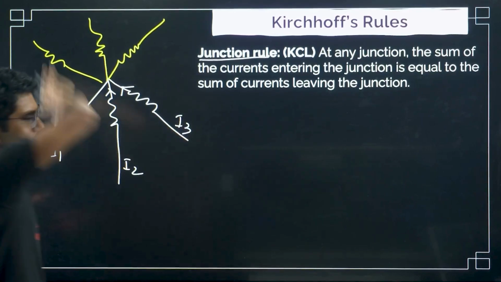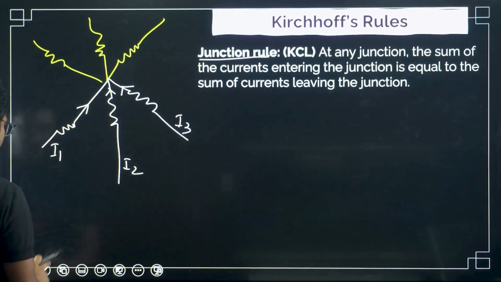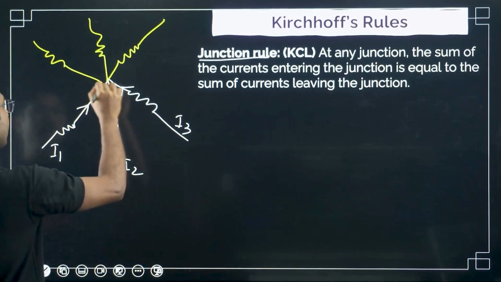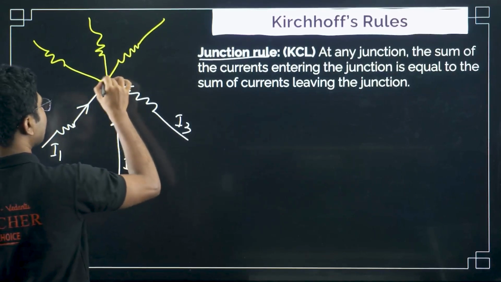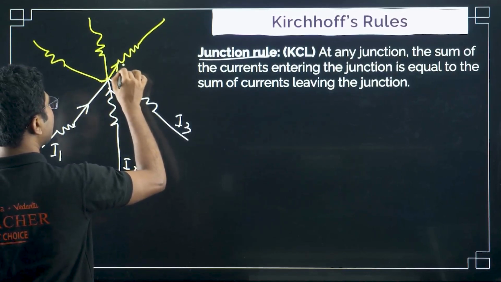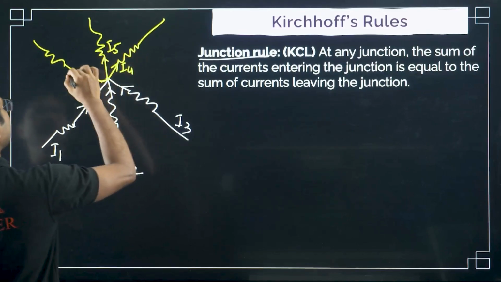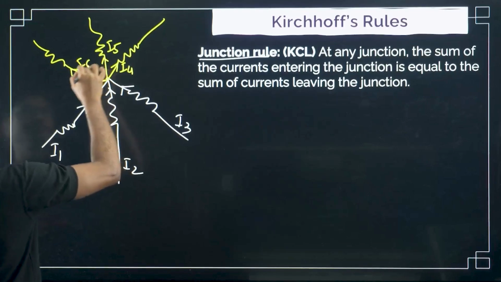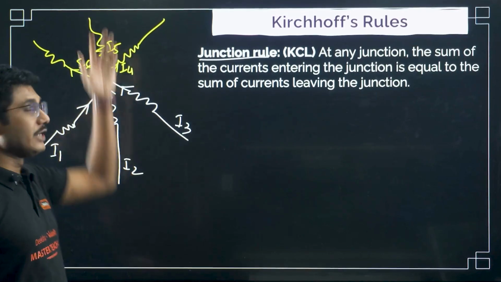It's part of a bigger circuit. Some batteries are connected somewhere, and there are many other resistances in the circuit, but this is a junction through which the currents are exiting, I4, I5 and I6. So these three currents are going in, these three currents are going out.